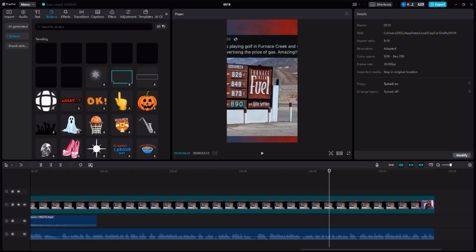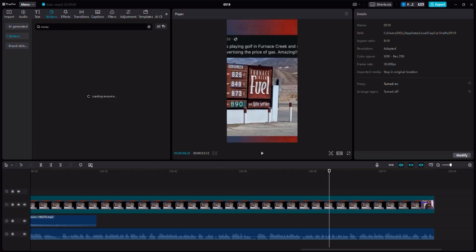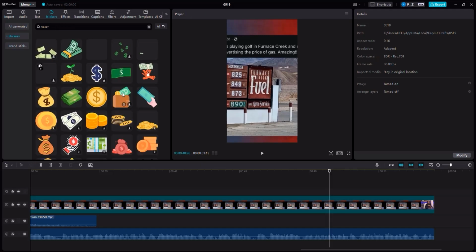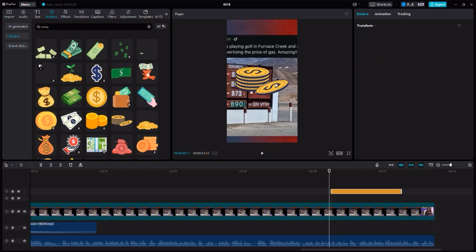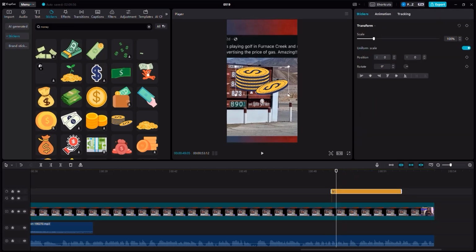Look for the topic of money, or look for money stickers, and we shall find some stickers that we can use. So here we have a lot of stickers. Now I'm going to utilize this one right here, and I'm going to put it right about here. And as you can see, it shows up right there on the camera. And with this sticker, we need a sound effect to go along with it. Okay, but first of all, let's put it here.